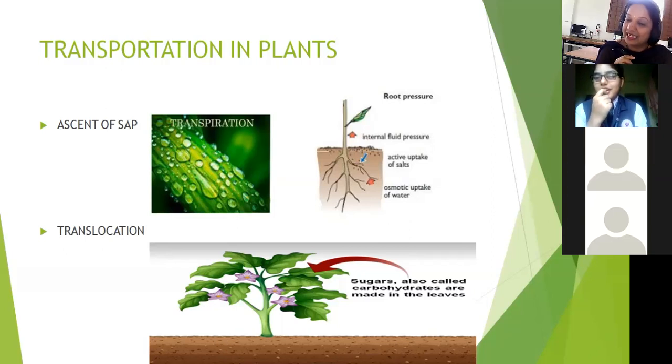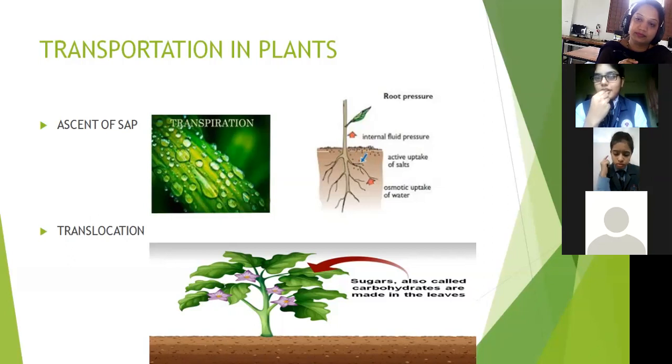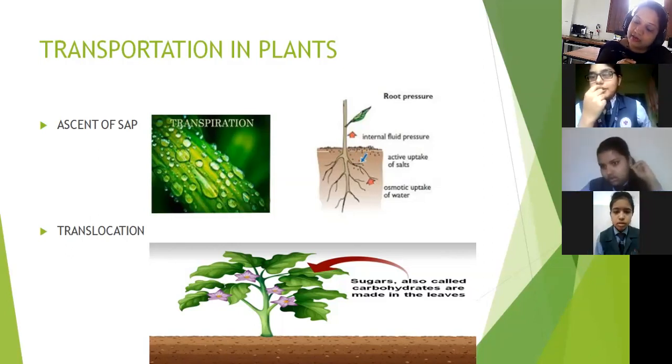Increasing, okay. When you relate it to plants, water, mineral, how can you tell ascent to be? Ascending. Ascent of sap means water and mineral, movement of water and mineral. What do you mean by ascent of sap? Be fast, students. Increase in movement. Okay, consider a plant which is standing.